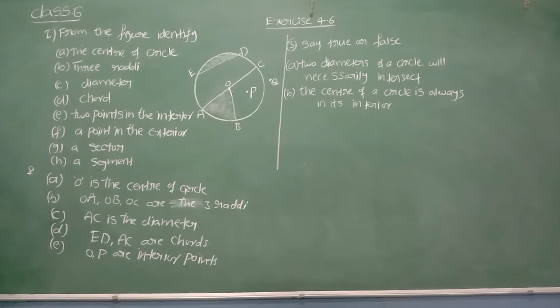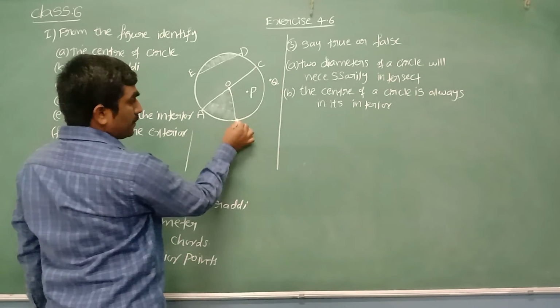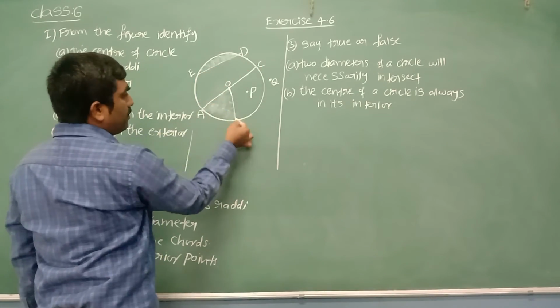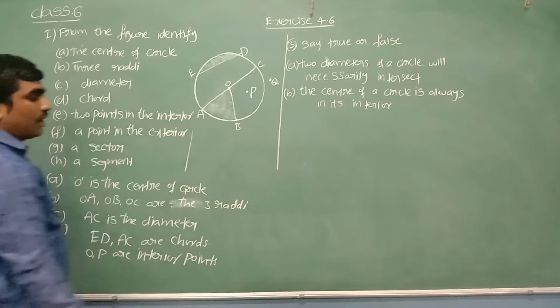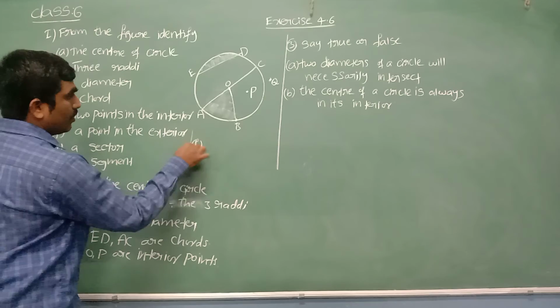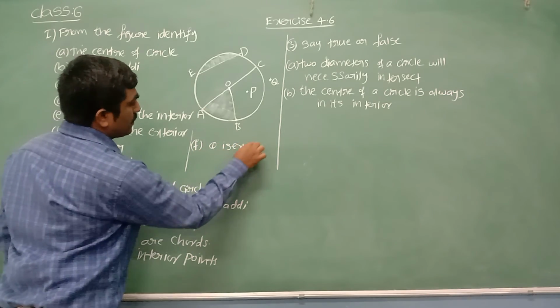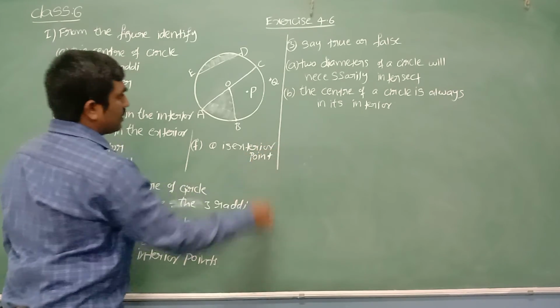Next, a point in the exterior. Exterior means outside. Which point is the exterior? Q. B is not exterior. It is a point on boundary. C, D, E, A, B: these are the points on boundary of circle. Q is outside. This is called exterior. So Q is an exterior point. It is the point which is exterior.